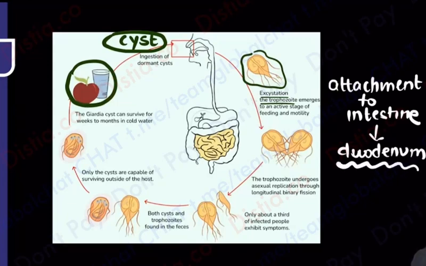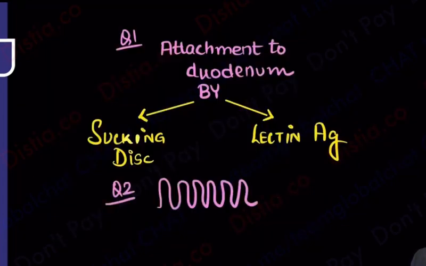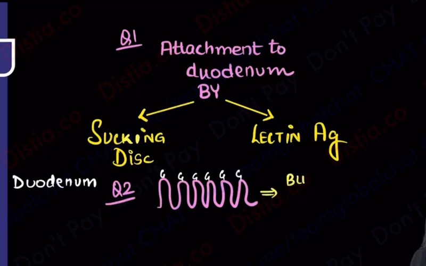Duodenum means small intestine, right? So think logically. If I'm talking about the small intestine, it has villi. So first I'll write over here that I'm talking about the duodenum. If this Giardia goes and gets attached onto the duodenum, you will say it will destroy these villi. What is going to happen? There is blunting of the villi that is noted. Please note, this results in blunting. Blunting means flattening. There is blunting of the villi, and with the duodenum affected, what is not going to get absorbed?